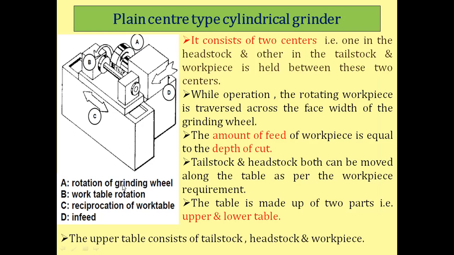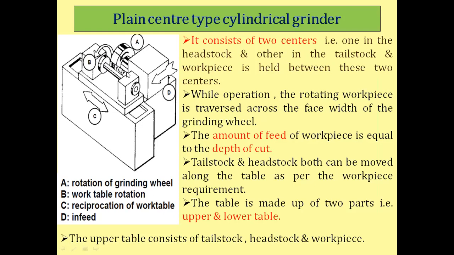A is the rotation of the grinding wheel. If you see from the right side of this machine, the workpiece and the grinding wheel are rotating in the same anti-clockwise direction. This is the width of the grinding wheel, and the rotating workpiece travels across the face width of the grinding wheel.